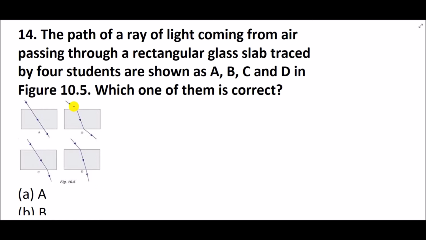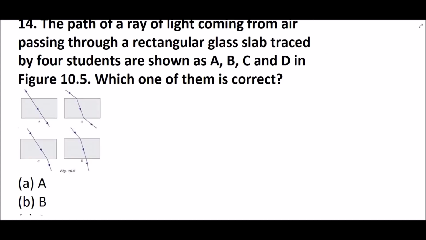So B is the correct figure, because the incident ray bends towards the normal inside the glass slab, and when coming out from the glass slab, it bends away from the normal. And the incident ray and the emergent ray are parallel to each other. So the correct answer is B.